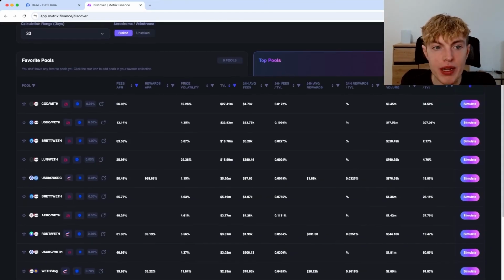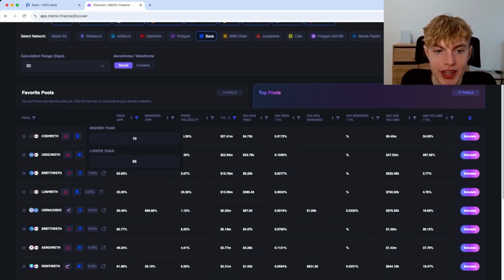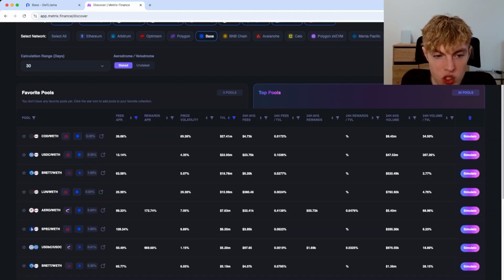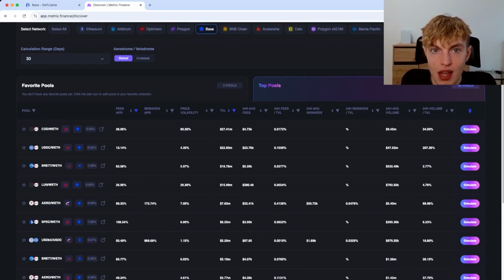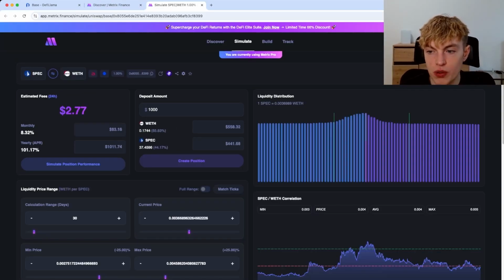Now, there's not too many more opportunities over on the BASE network. So with our current filters, it seems like there's not too many more solid opportunities I want to look at. So I'm going to raise the fees APR. Let's look at stuff that has higher than 10% and lower than, let's say, 120%. So here we have spec to wrapped ETH. Let's check out this. I'm going to go ahead and simulate it in a new tab. It's showing enticing returns, so let's take a look.